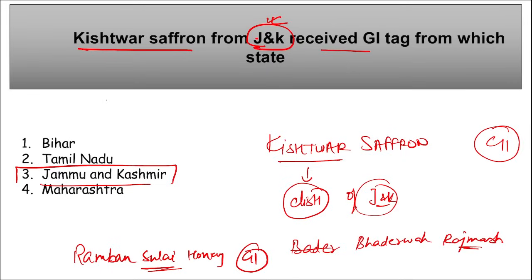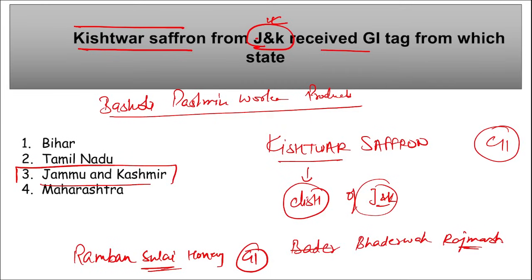Then one more product from Jammu and Kashmir got the GI tag, that is Basholi Pashmina woolen products. So Kishar Saffron from Jammu and Kashmir recently got the GI tag, and here you can see some other products such as Bhadrava Rajmas, Ramban Sulai honey, and Basholi Pashmina woolen products.